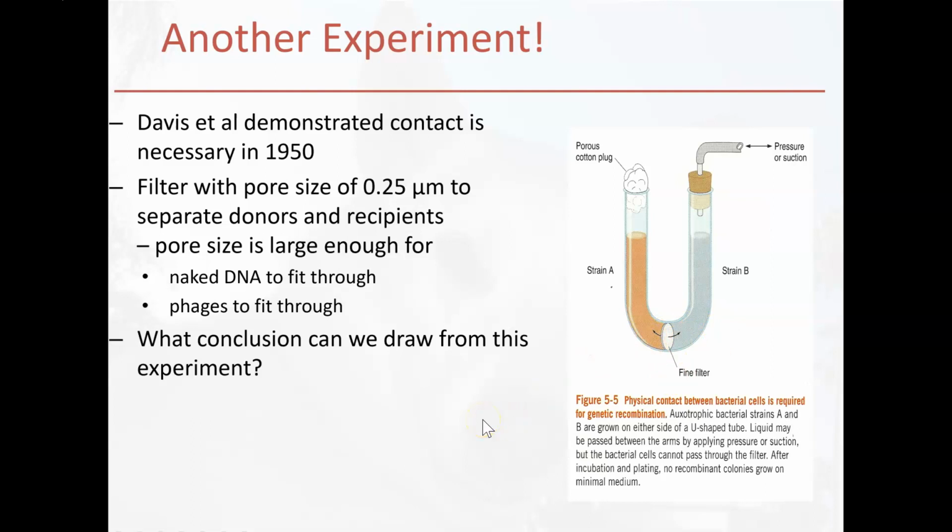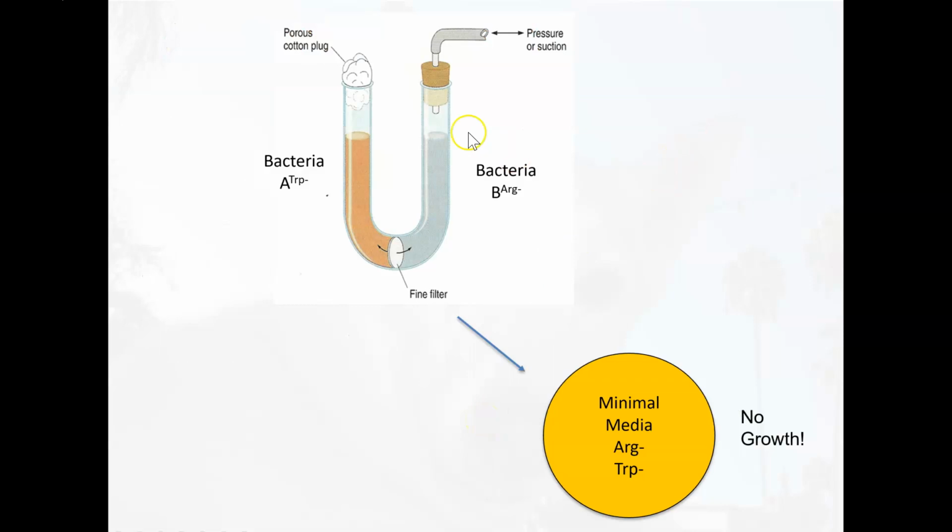So let's just look at this. I think I have a bigger picture. Yeah. So if we look at this in a little bit more detail, remember bacteria A can't make tryptophan, and bacteria B cannot make arginine. And so if we grow these in the same test tube where the media can flow back and forth quite easily, DNA can go back and forth, bacteriophages can go back and forth, and so on, and then we allow this to grow like this for a while, we can plate this onto media that is missing arginine and tryptophan.